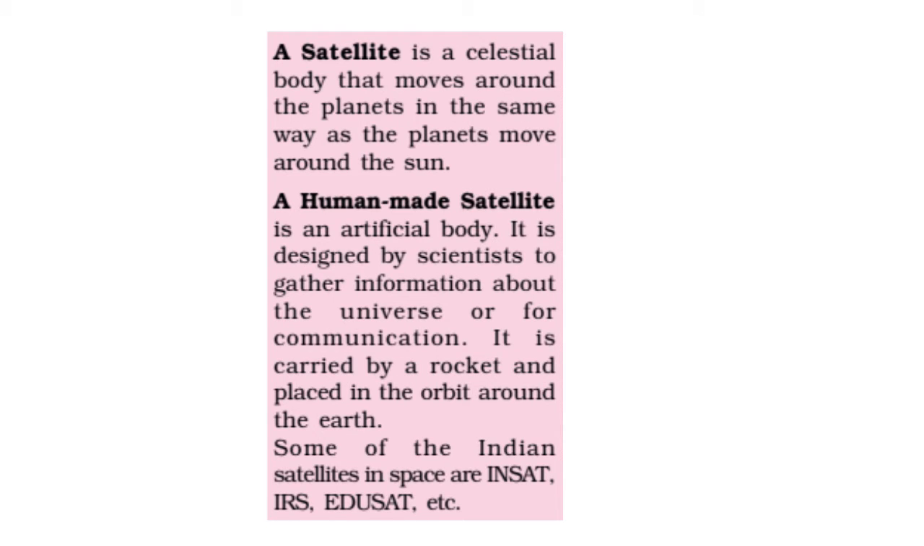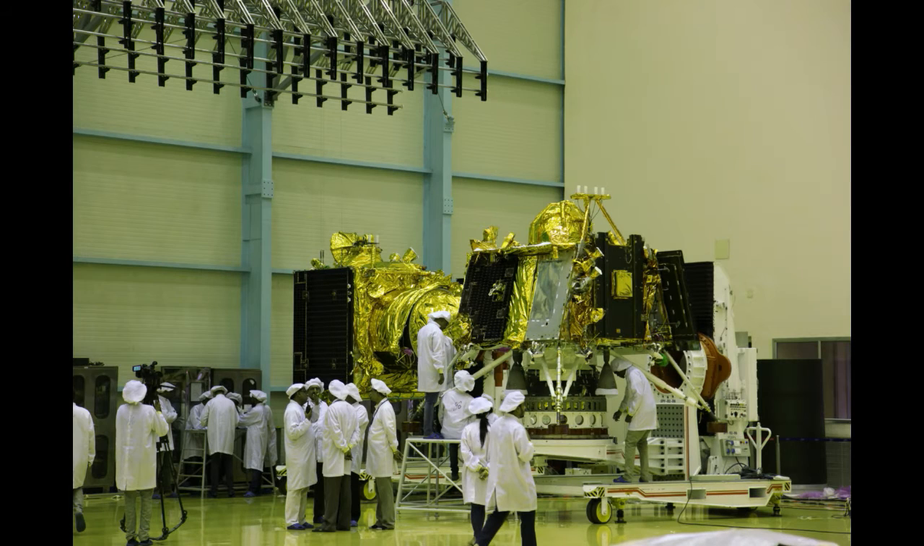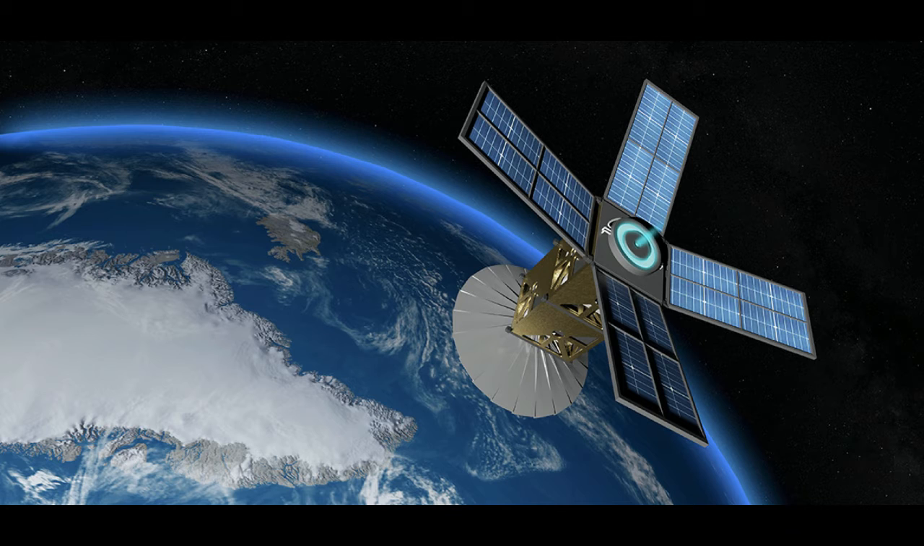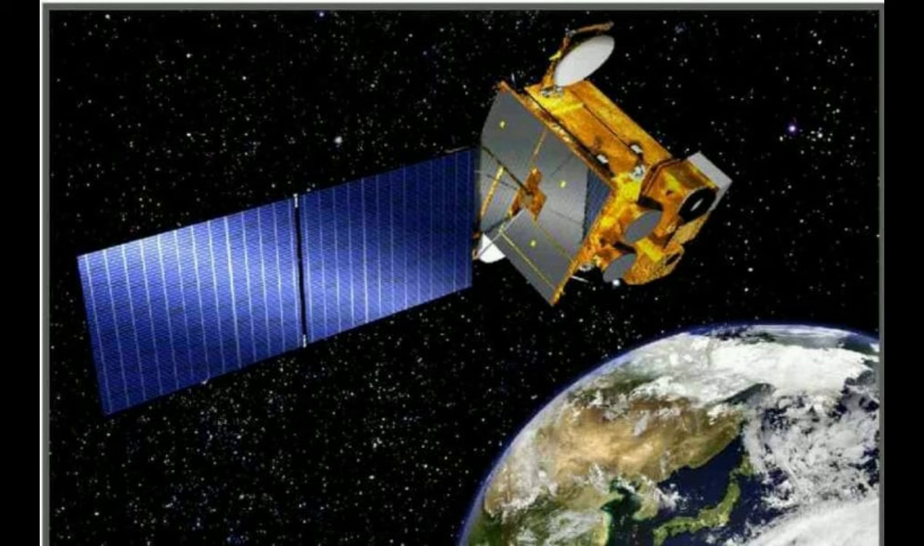Now let's talk about satellites. A satellite is a celestial body that moves around a planet in the same way as the planet moves around the sun. But a human-made satellite is an artificial body. It is designed by scientists to gather information about the universe or for communication. It is carried by rockets and placed in orbit around the Earth. Some of the Indian satellites in space are INSAT, IRNSS, EDUSAT, etc.